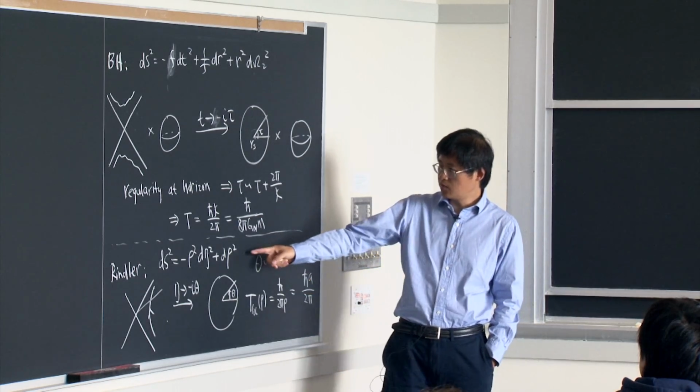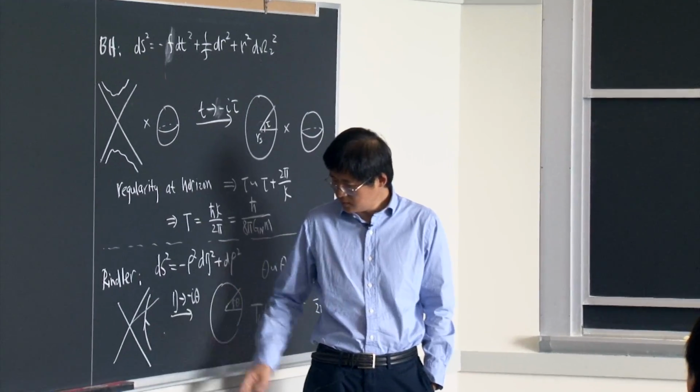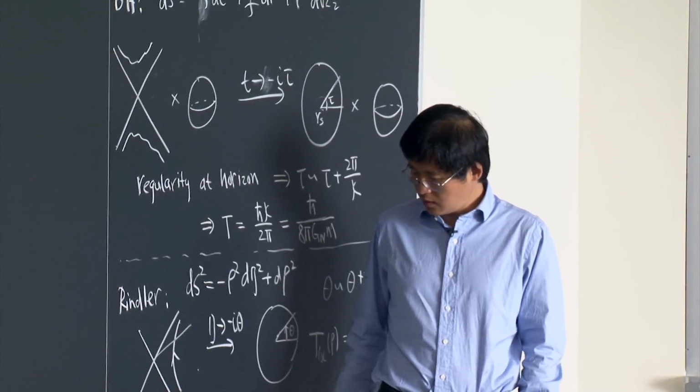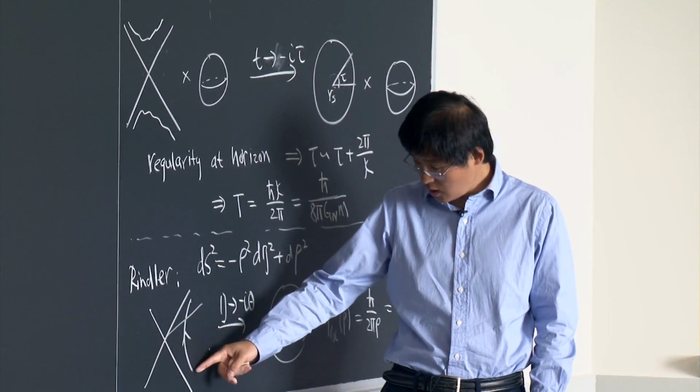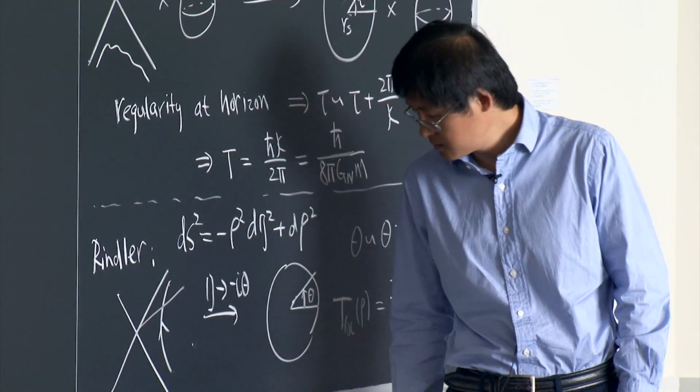You can do the similar thing with the Rindler, and the Rindler is just 1/4 of a Minkowski, which foliates it in this way. This is a constant rho surface. This is a constant eta surface.